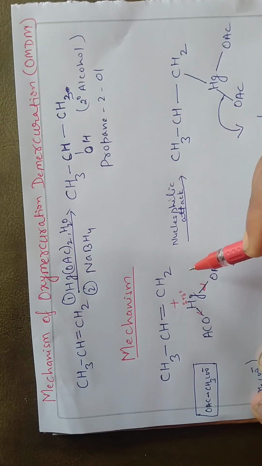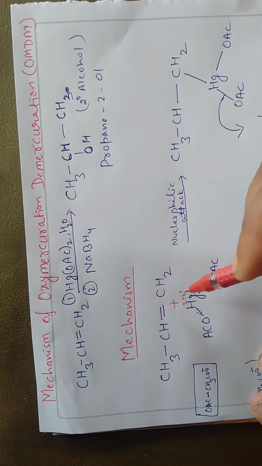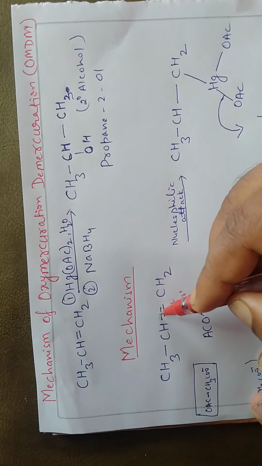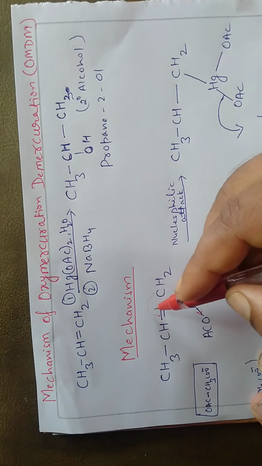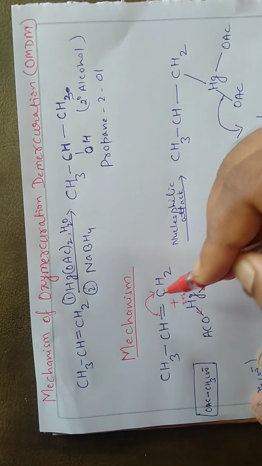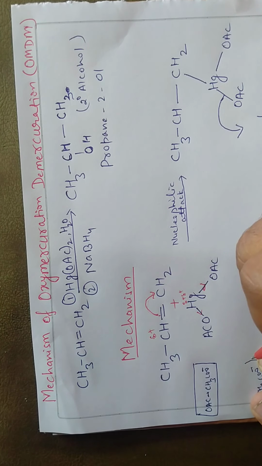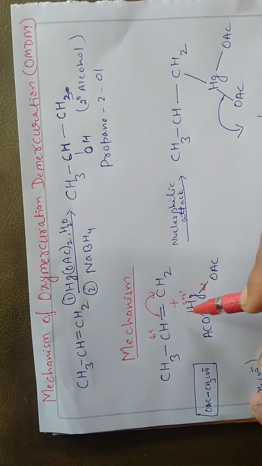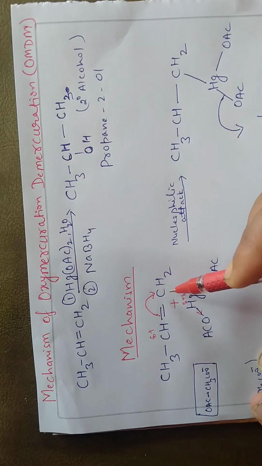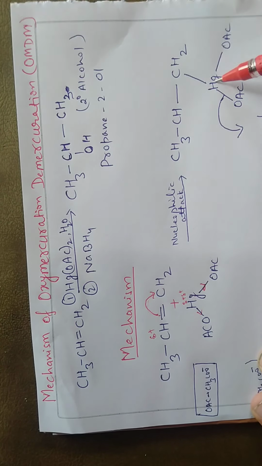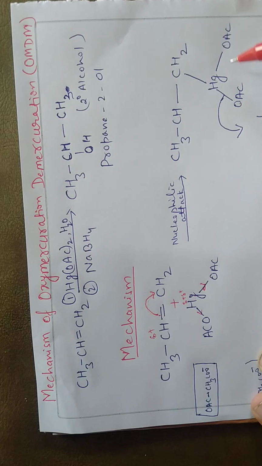But the answer is that if this electron is shifted in this direction, a positive charge will develop on this carbon atom. It is a secondary carbocation, temporarily formed. Hence, this Hg will attach with this carbon atom along with 2 acetate ions.